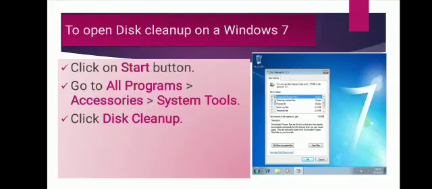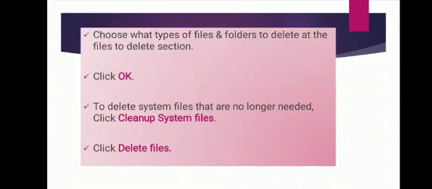Now the steps to open Disk Cleanup on Windows 7 are given here on your screen. Follow these steps to open it on Windows 7. Click on the Start button, then go to All Programs, then select Accessories and then System Tools. Then click Disk Cleanup.